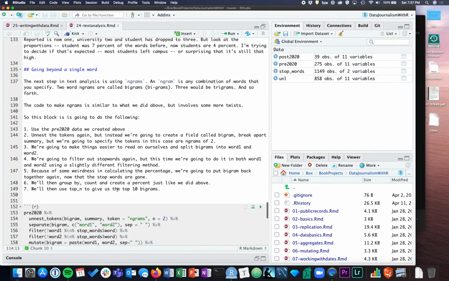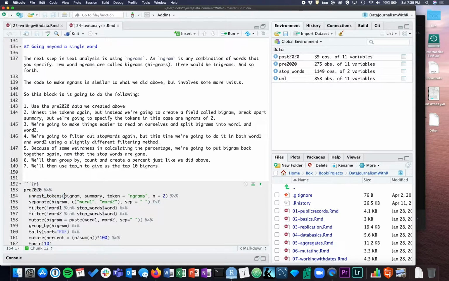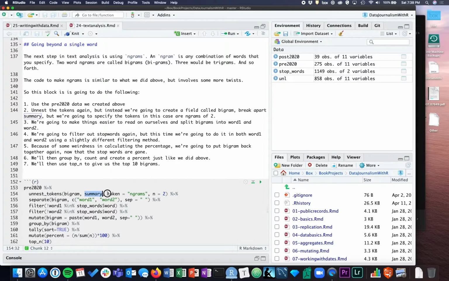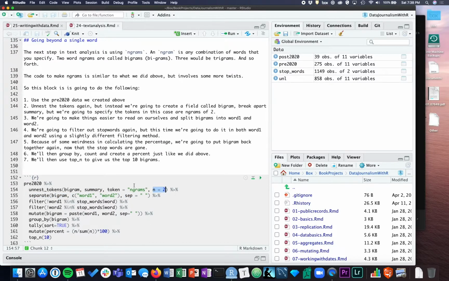because if we just took all n-grams, then some of them could be stop words. So what we're going to do is take pre-2020. We're going to unnest the tokens, but in this case, we're going to create something called a bigram, and we're going to make it out of summary. And the token is an n-gram where the n is 2. So this n-grams here will never change, but the n of 2 will. So we can make this 3, 4, 5, however many we want.